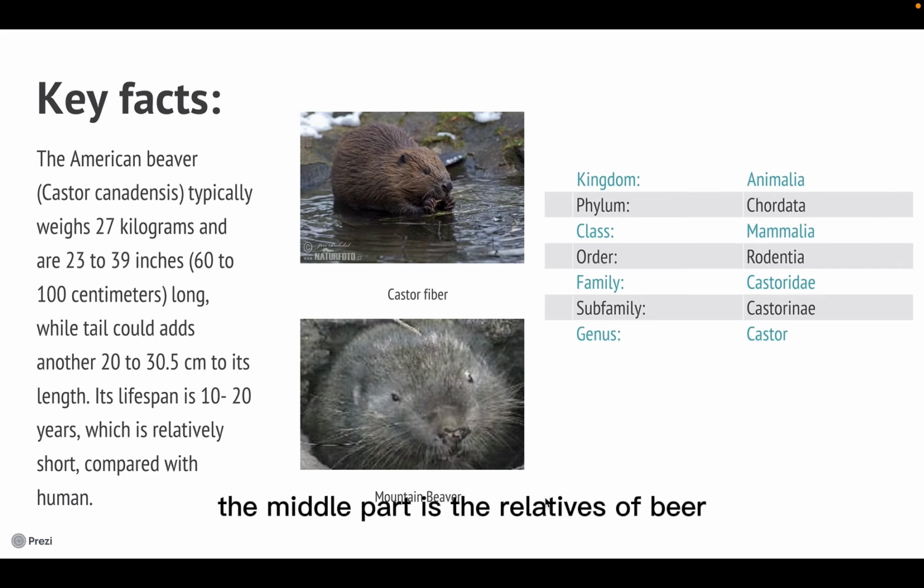The middle part is the relatives of the beaver. Even though they're not that close, due to its rare characteristics it's pretty hard to find close relatives, so Castor fiber and the mountain beaver should be the only choices.